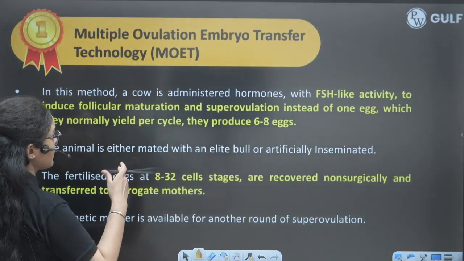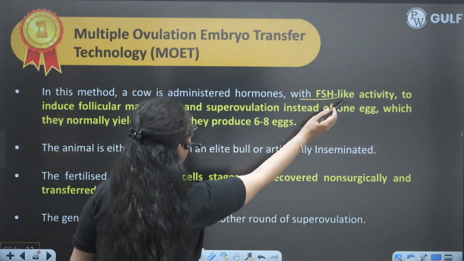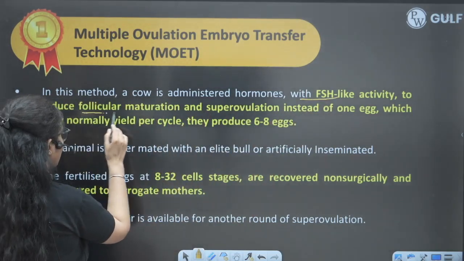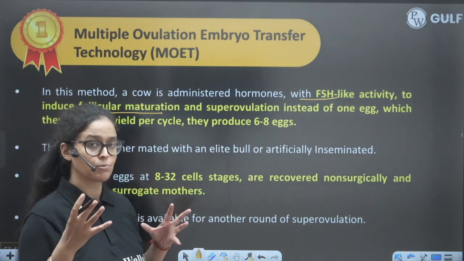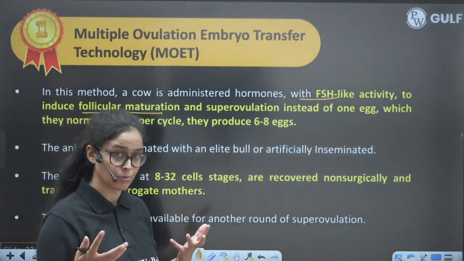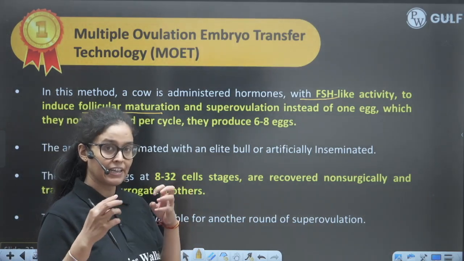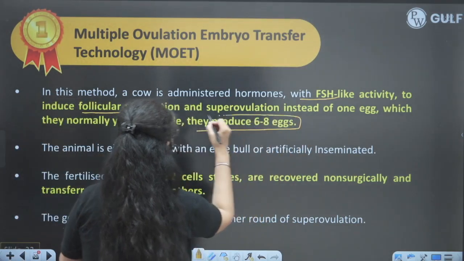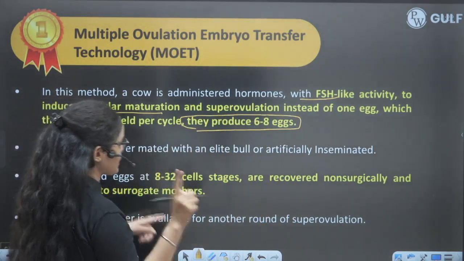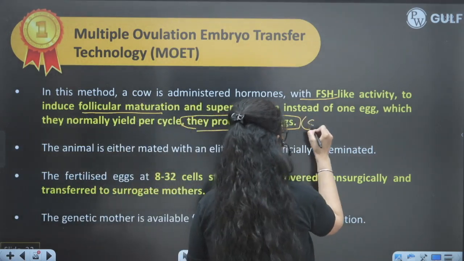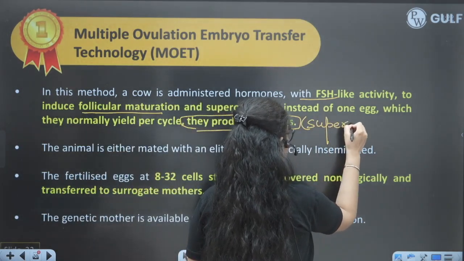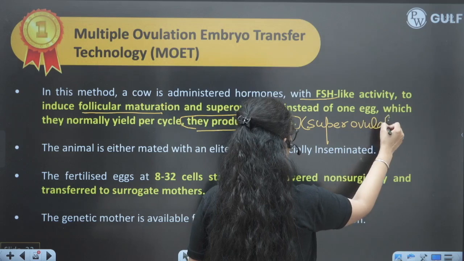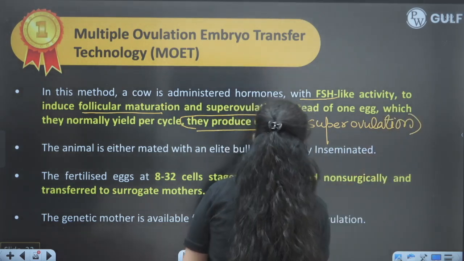In this method, the cow is administered an FSH-like hormone, FSH meaning follicle stimulating hormone, so that it will stimulate many follicles, and it will produce many eggs in one cycle. So 6 to 8 eggs are produced per cycle, which is known as super ovulation. And this is done due to artificial injection of the FSH-like hormone, right?